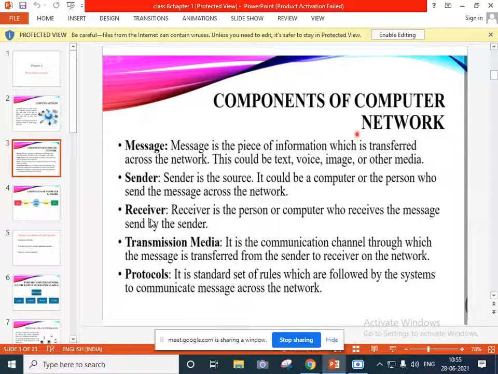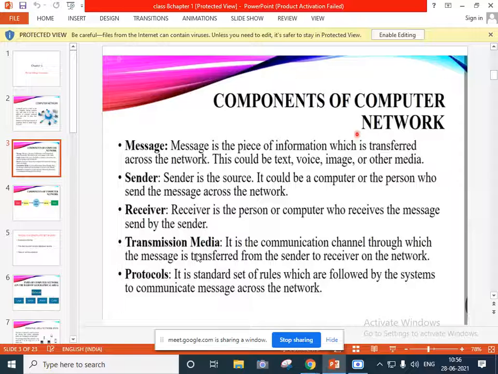That person is receiving that hi message, he is taking that message. And if you want to reply to him, then he can reply over there. So the sender is who is sending the message, and the receiver is who is receiving that message. Next comes transmission media. To do the communication between two things, we want transmission media in between.